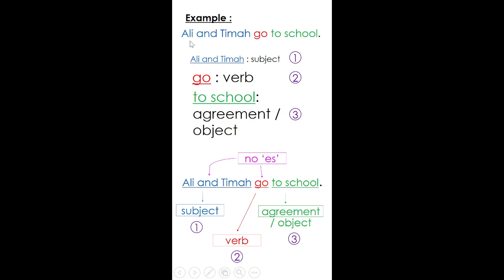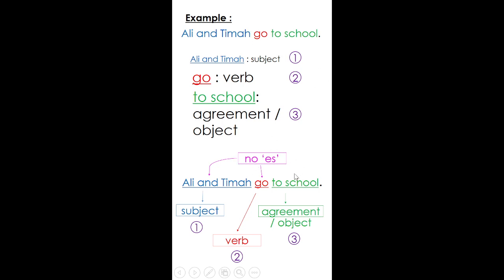You can't say Ali and Fatimah goes to school because the verb is wrong. Even though your sentence is complete with the subject Ali and Fatimah, when you say goes to school, you are using the wrong verb there.